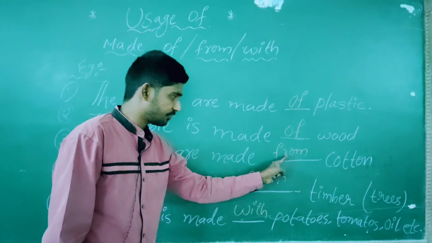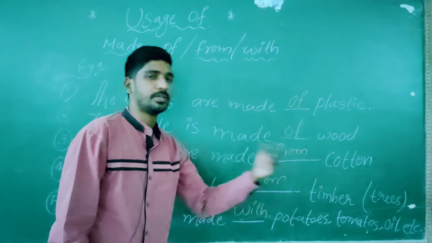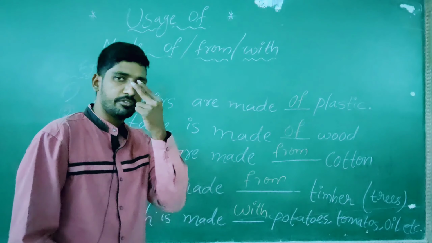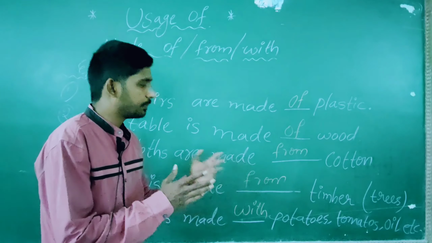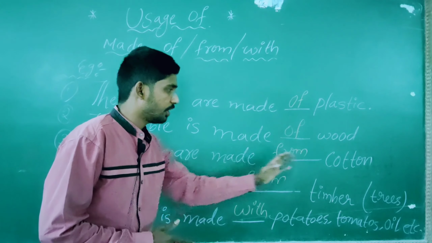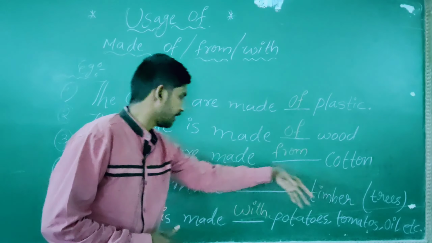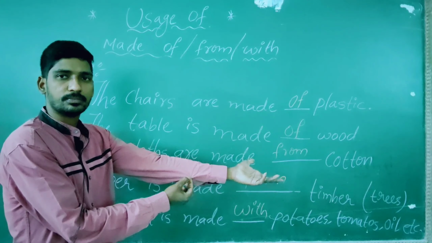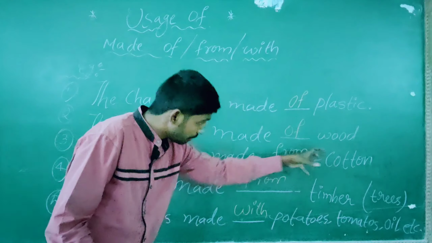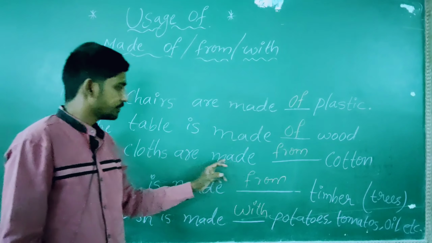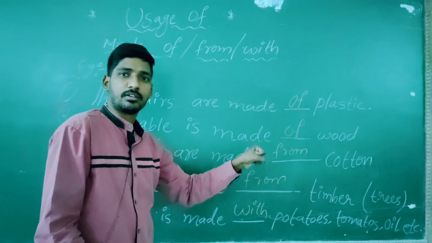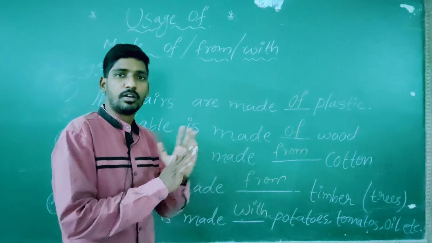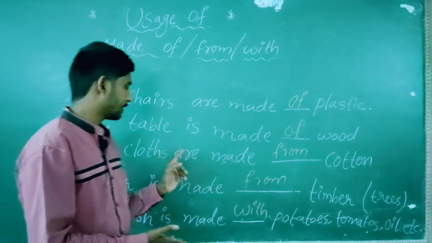But here you have to go with from because the cotton disappears. The cotton will not be seen by all of us after making cloth. Only we see cloth, but no cotton. That is why you go with from. The cloth is made from cotton. No cotton at all after making cloth.